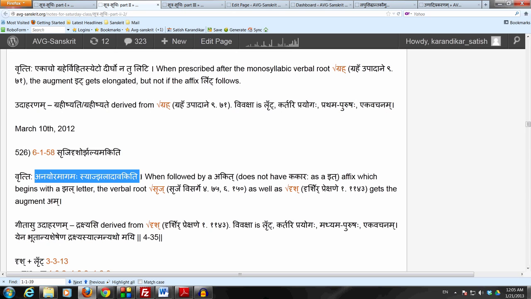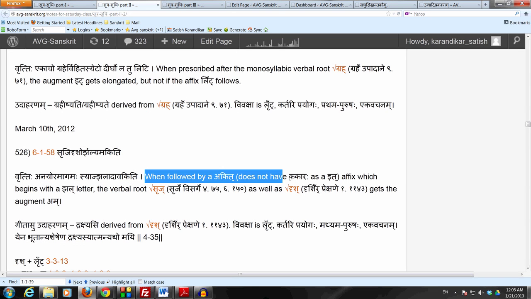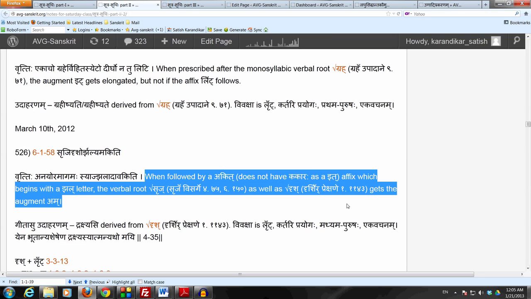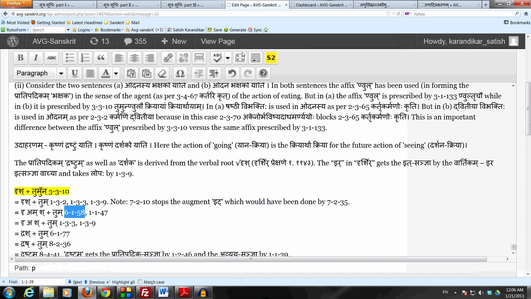So when followed by an affix which is not a kit, does not have kakar as an it, which begins with a jhal letter, the verbal root srij as well as drish, which is what we have right now, gets the augment. So right now what do we have? We have the affix tumun. It is not a kit pratyaya by any means, and it does begin with a jhal letter, which is the takaraha. So then what happens is that we get the augment, and by midacho antyat paraha, the augment joins after the last vowel, which is the rikaraha in drish.